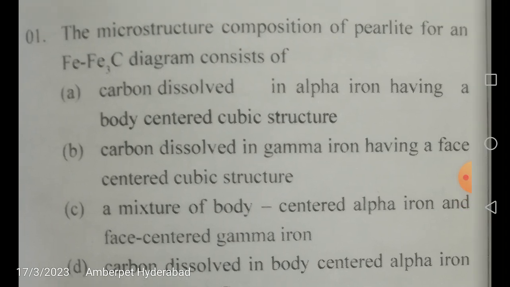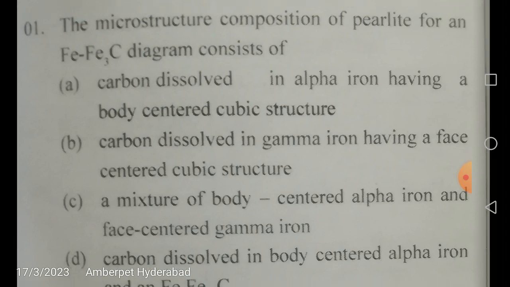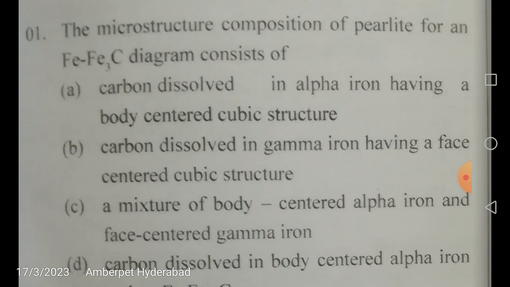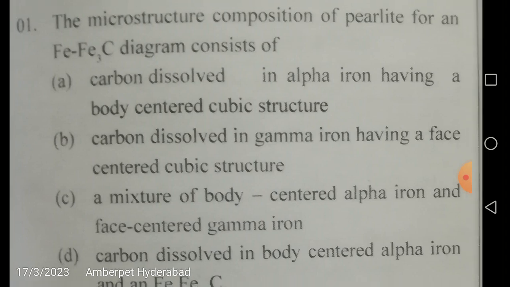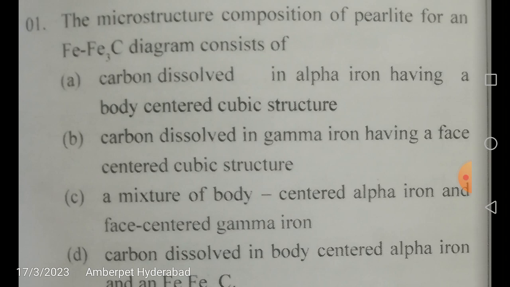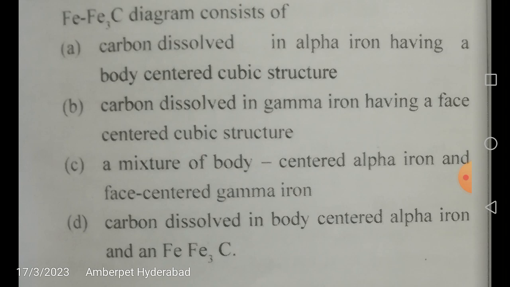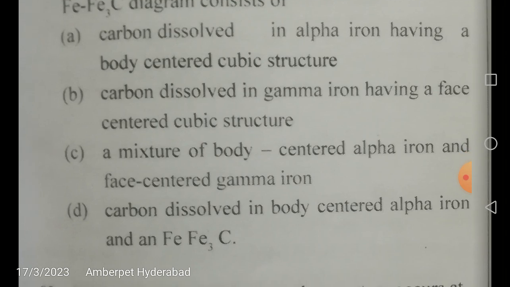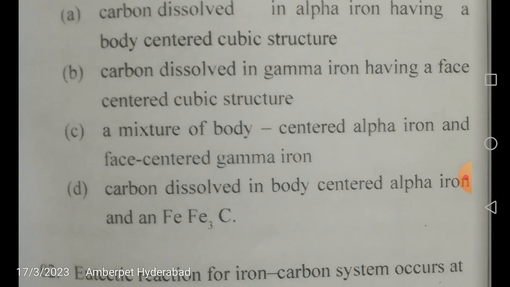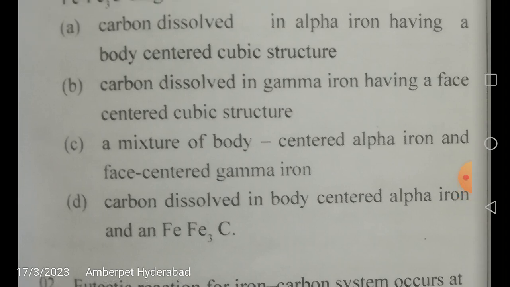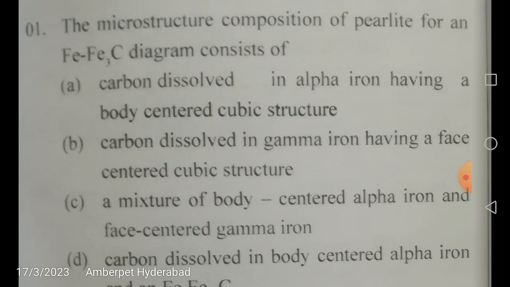The microstructure composition of perlite for an iron carbide diagram consists of. So he is asking about the perlite microstructure. What is it going to consist of? Is it carbon dissolved in alpha iron having a BCC structure, body centered cubic structure; carbon dissolved in gamma iron having an FCC, face centered cubic structure; a mixture of body centered alpha iron and face centered gamma iron; or carbon dissolved in body centered alpha iron and iron carbide? So what is the correct answer?